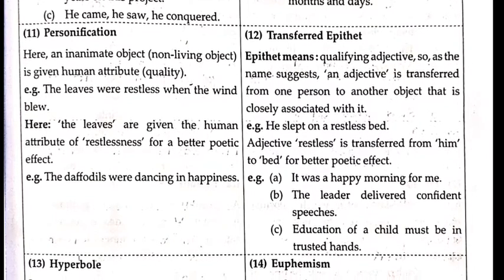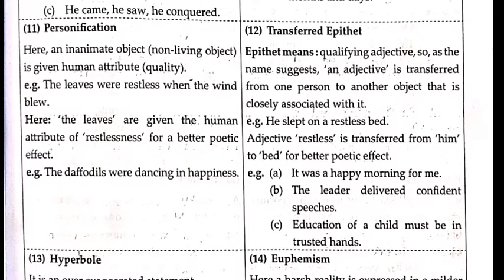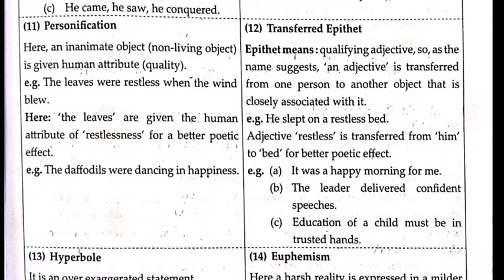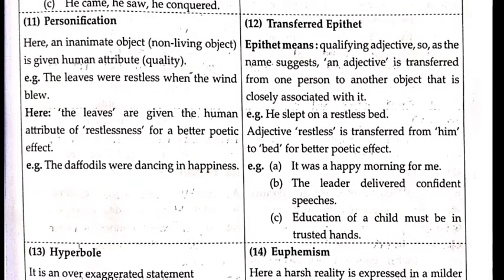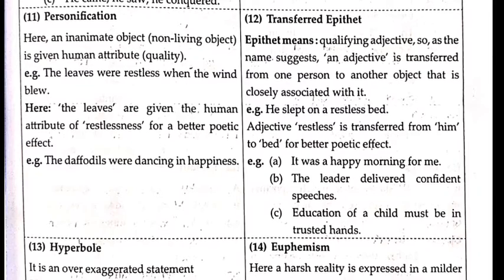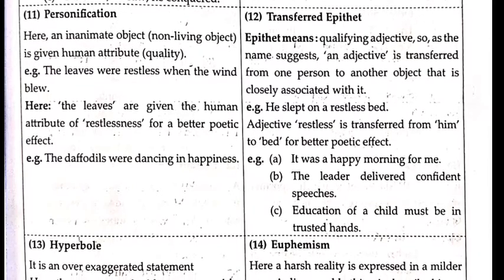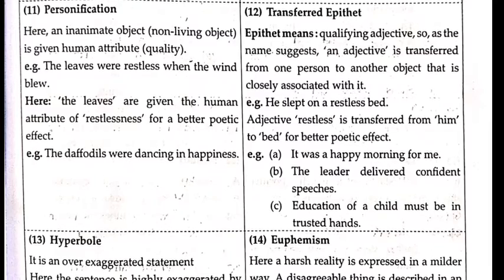Speeches cannot be confident, but here this wordplay is being used to make poetic effect interesting, and the figure of speech used in this sentence is transferred epithet. Last one, education of a child must be in trusted hands. Same, trusted hands is transferred epithet.